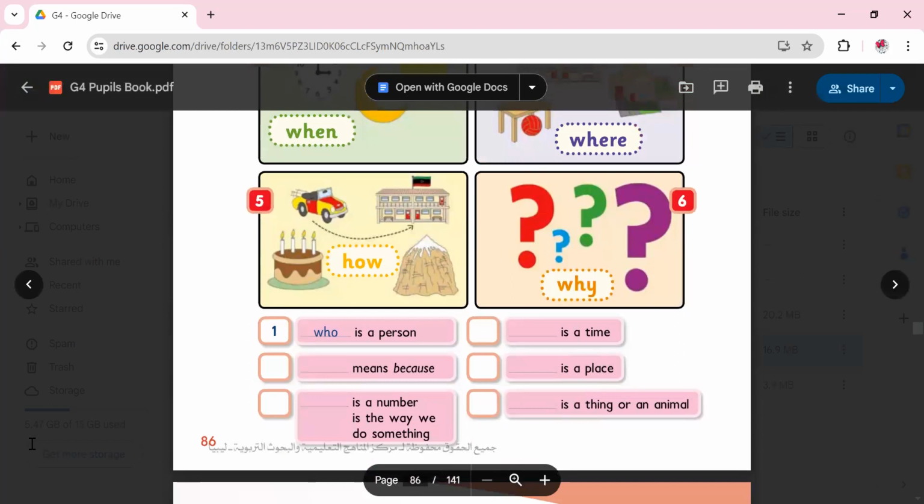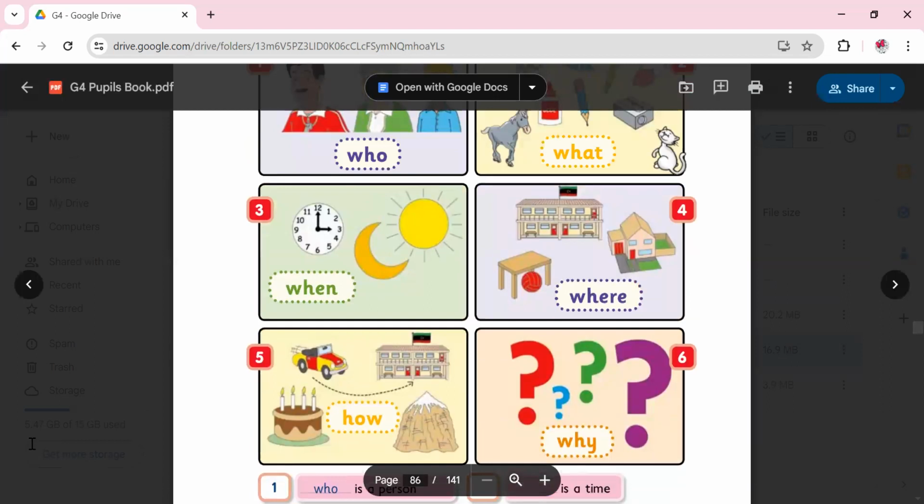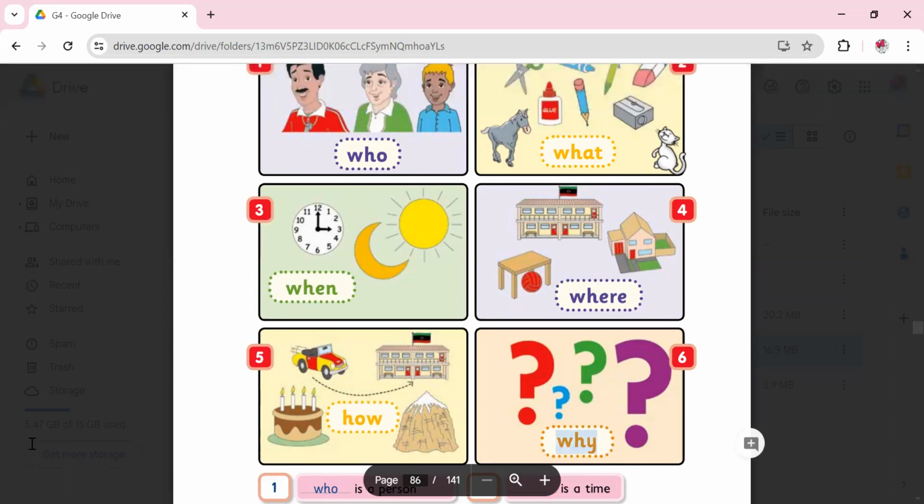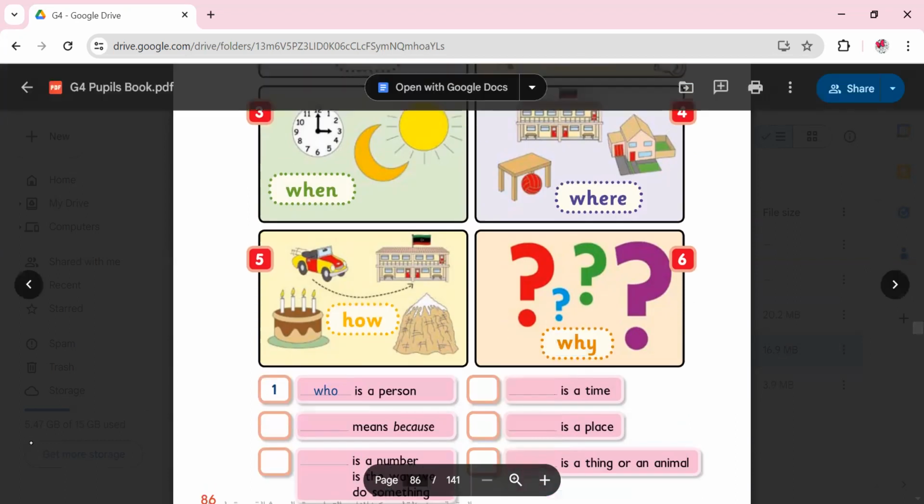Now, the second one here means because. What question means because? Look at them. Which question means because? It's why. We said the answer of why is always because. I want a reason from you. Why did this happen? Because we did this, this, and that. So this would be number 6. And here you would write why.